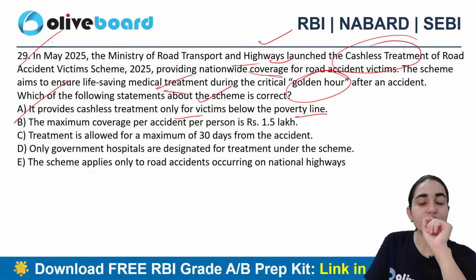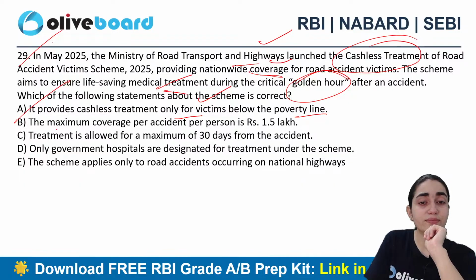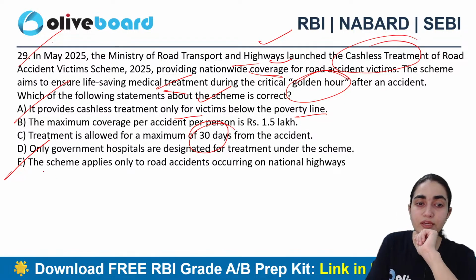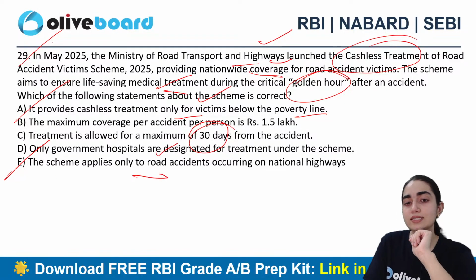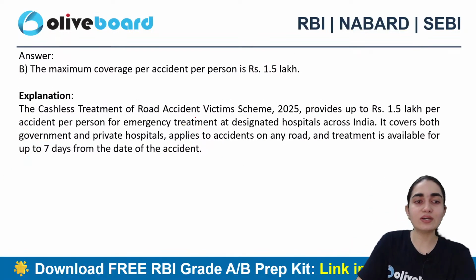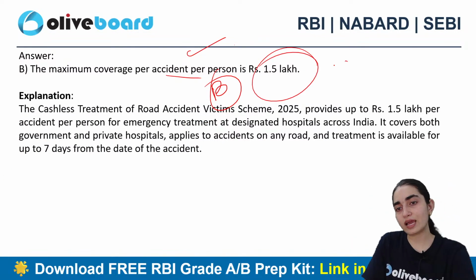The maximum coverage for accident per person is 1.5 lakh here. Just wait. Okay. Treatment is allowed for maximum of 30 days from an accident. Only government hospitals are designated for treatment under the scheme. Therefore, the scheme applies only to road accidents occurring on national highways. Which one is the correct answer? Alright, so most of the people are answering B. Okay, good. B is the correct answer. The maximum coverage that has been provided is 1.5 lakhs only.